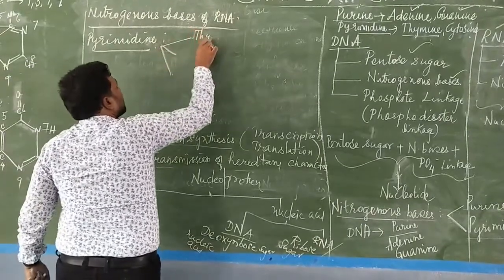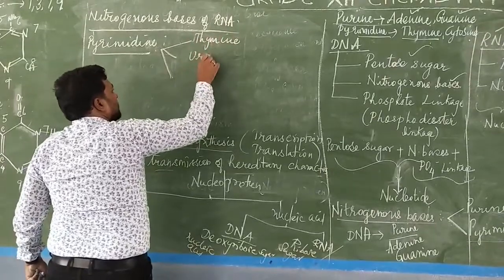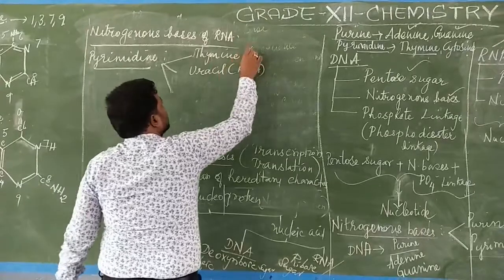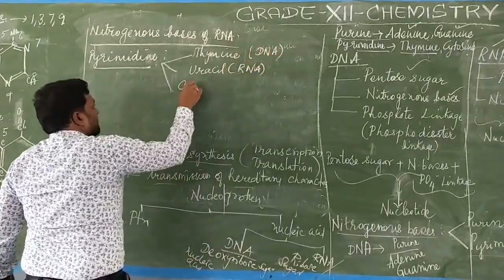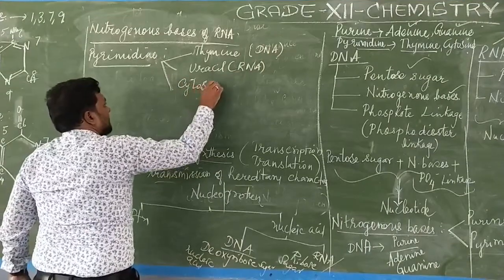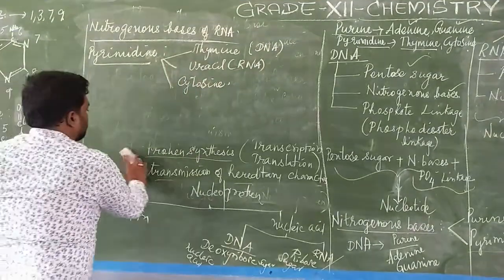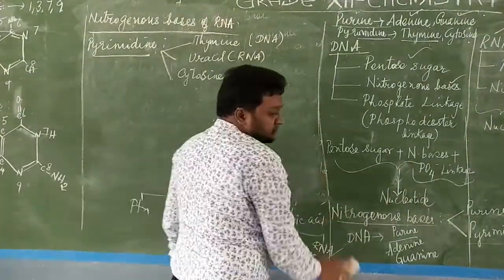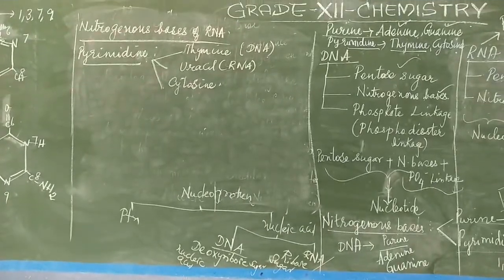Thymine is replaced by uracil, which is present in RNA, and thymine is present in DNA, and cytosine is common. Cytosine is common, isn't it? Now we will draw the structure. First, the thymine structure. Let us go for drawing the structure of thymine.